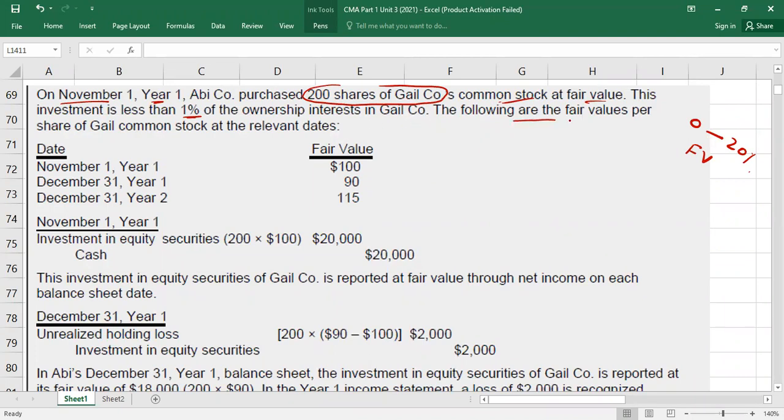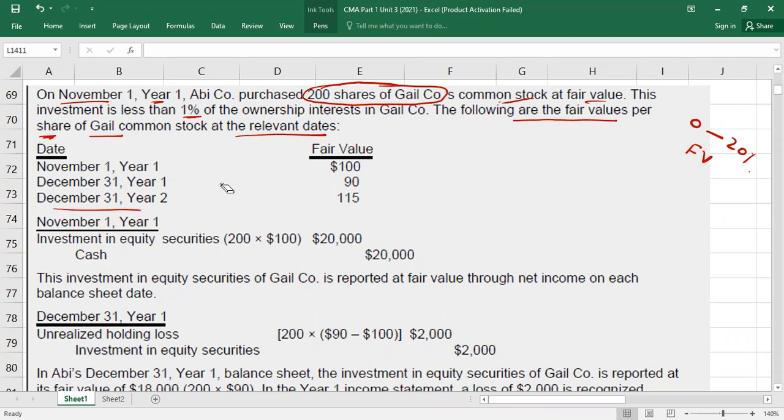Then they're saying the following are the fair values per share of G company's common stock at the relevant dates. So here we have a couple of dates available. First, November 1, year 1. This is actually the date of purchase. You bought it for how much? $100 per stock. And the number of stocks is 200. Then this is 31st December, year 1. This is the first year end. At year end, the market price became 90. And then we have 31st December, year 2, the end of the second reporting period. So your market price is how much? 150.